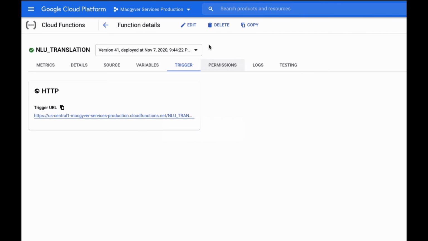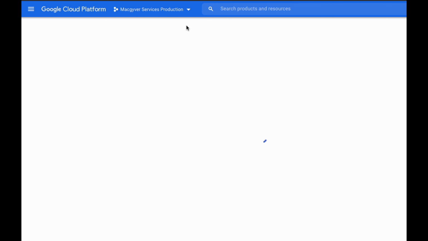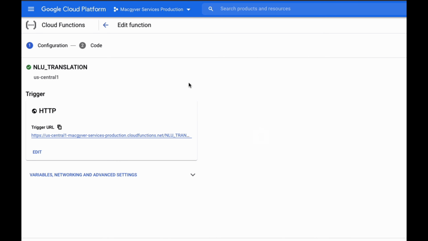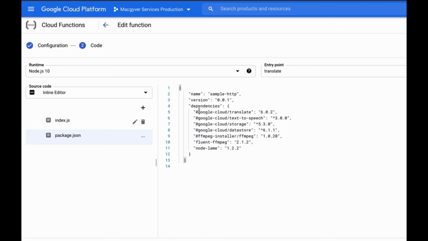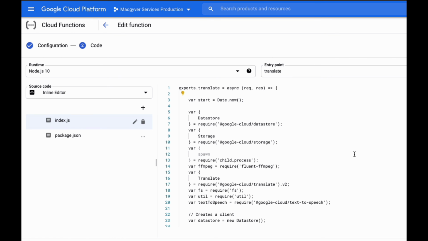So let's actually go into the code, and I'll show you how this is set up. So this is a node server, meaning we have package.json, which is our dependencies. You can see I pull in the translation API, I pull in the text-to-speech API, I also pull in storage, Datastore, ffmpeg, because we're going to create an MP3 file in the end, and then a couple other supportive packages.